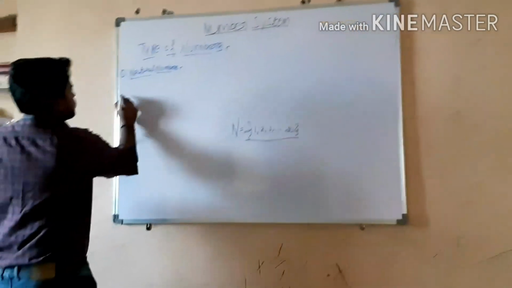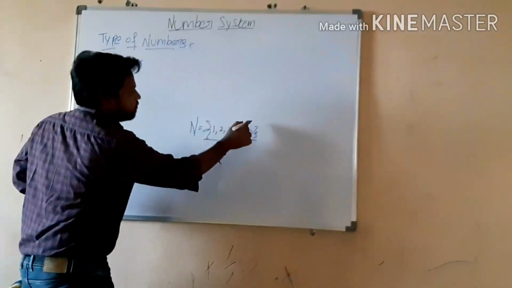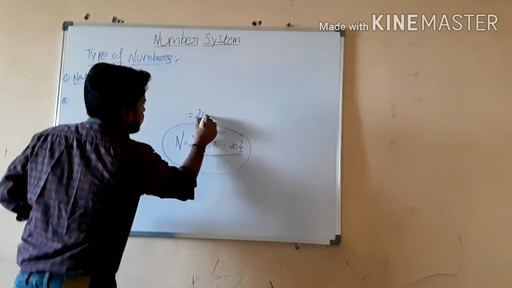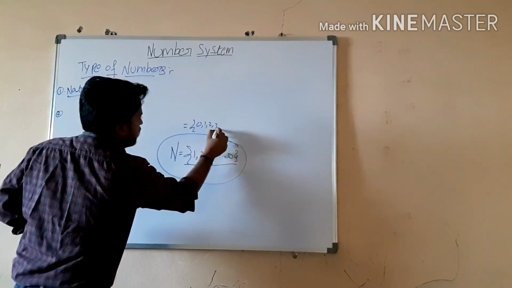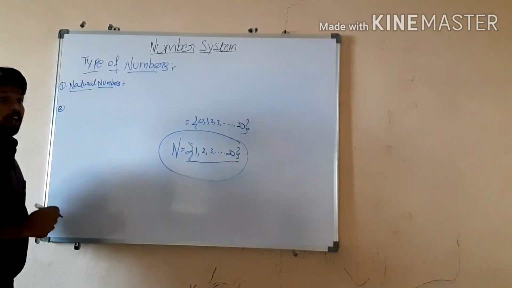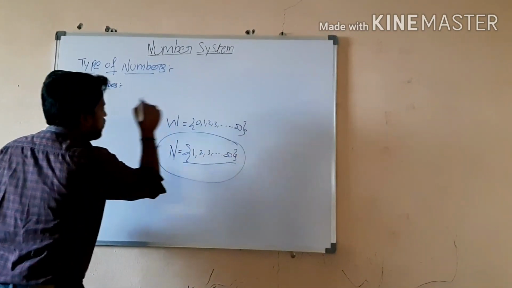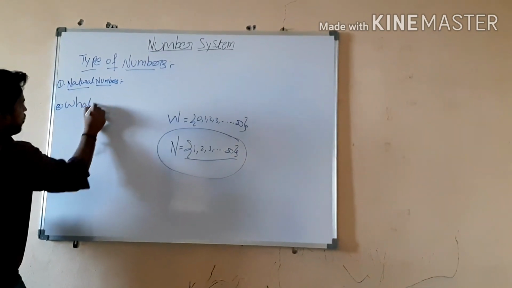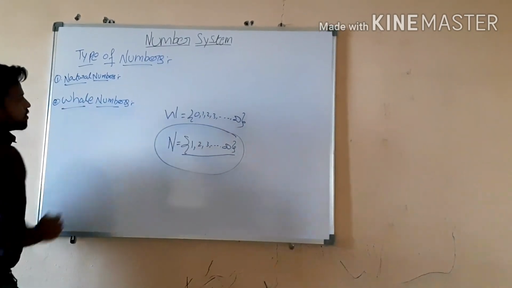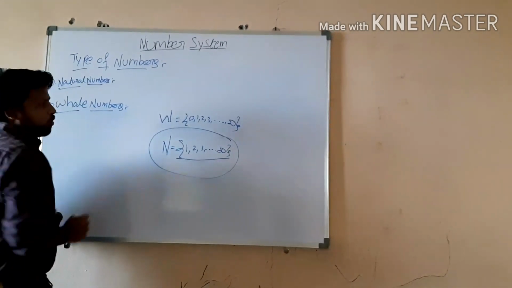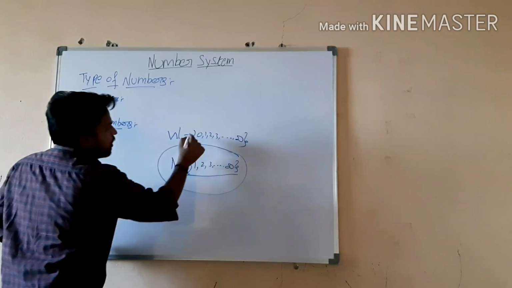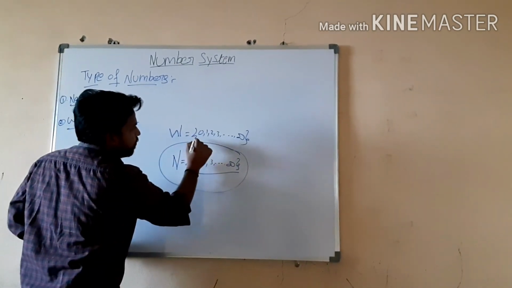So when we add zero to the natural numbers, 0, 1, 2, 3 and so on up to infinity, these numbers we call whole numbers. The second type is whole numbers. These whole numbers are denoted with the capital letter W. These whole numbers start from 0 and end at infinity. So the set of whole numbers we can represent like this.